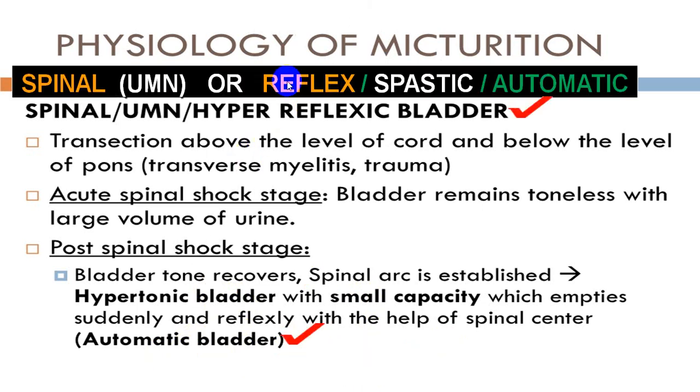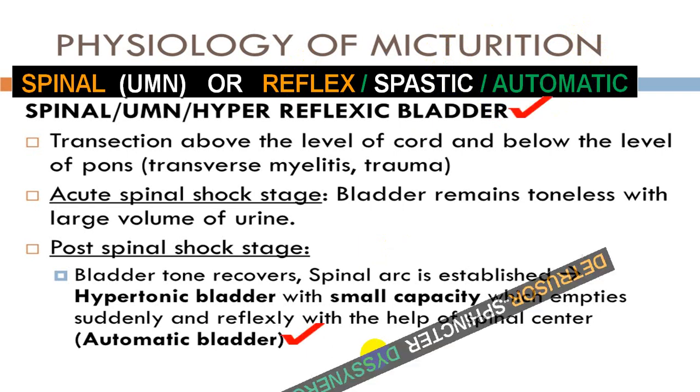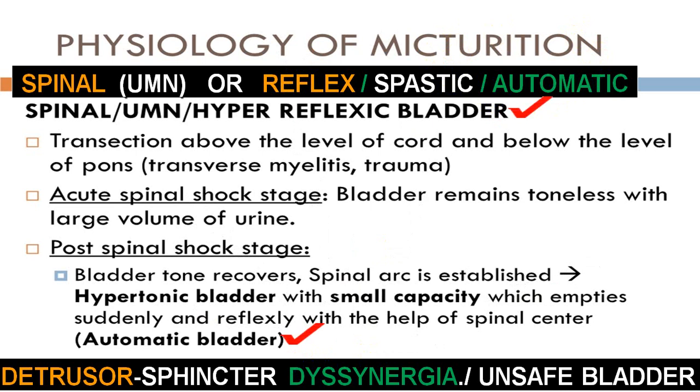So it is also described as automatic bladder. It is called as a reflex bladder, spastic bladder, automatic bladder. And this bladder, because of increased tone and because of detrusor muscle and sphincter dyssynergia, it is also called as detrusor sphincter dyssynergia. Short form we call DSD. So because of this, the intravesical pressure is increased.